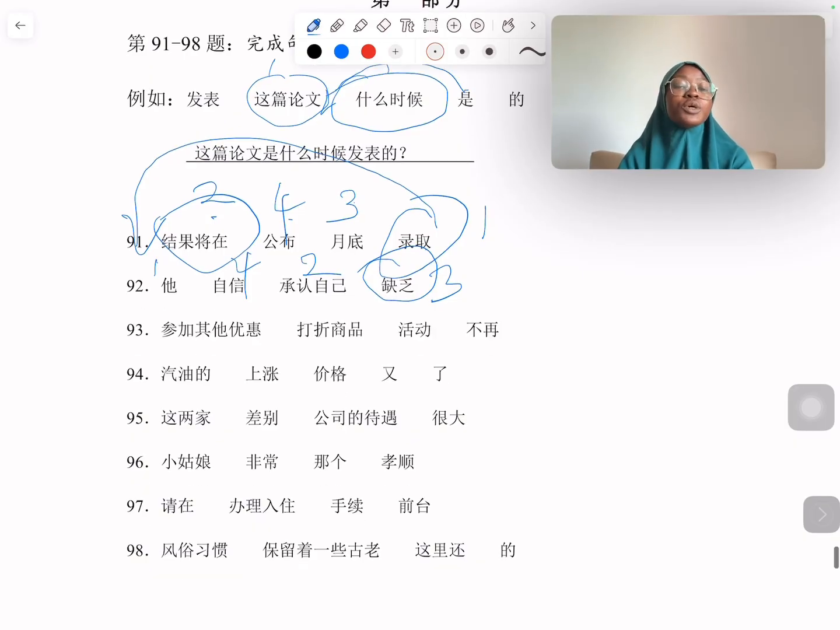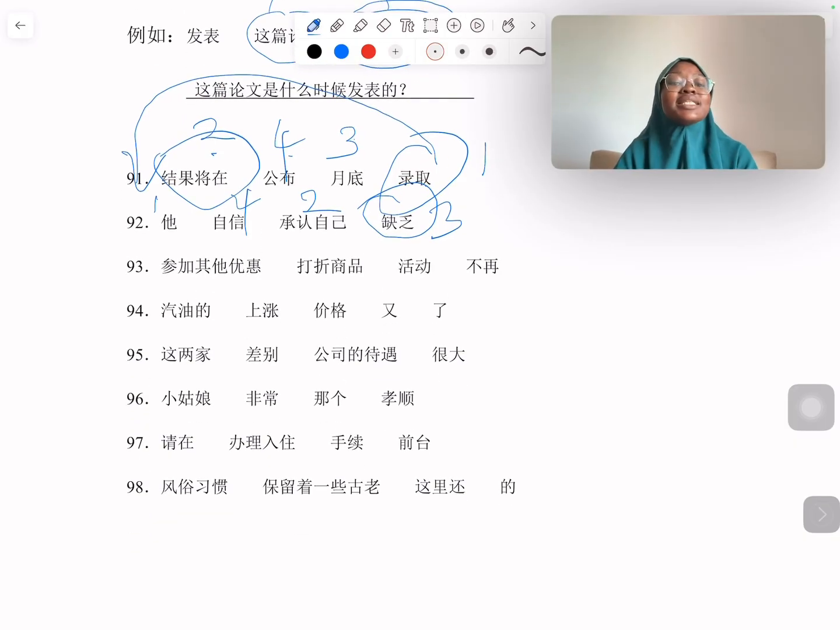Moving forward. Number 93. 参加其他优惠打折商品活动不在. So 参加其他优惠 means to be involved in other discounts. 打折商品 is the already discounted products. 活动 the activity, the event. 不在 means not again, right? So what is the verb? What is the noun in all of these? We have the 打折商品 and the 活动. But what makes more sense to be the first word here is 打折商品. So I think 打折商品 is the first word.